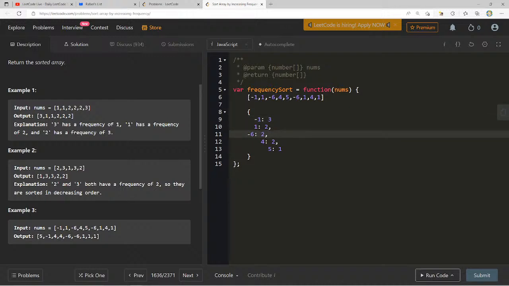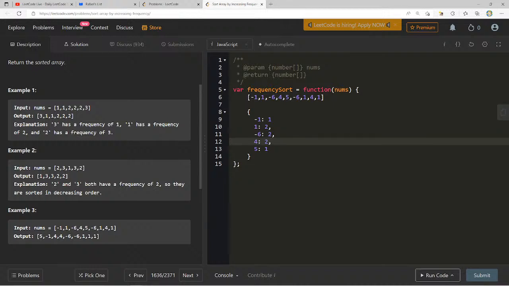Okay, let me line all these up here. Okay, so this should be in order of, okay, so it should be the 5 first, right? These all have the same, and they want it in -1 4. That's the part that I don't get. Why would it be? It should be 5. 5 has 1, but -1 has. Yeah, where did I get that -1 had 1? Okay. 4 has 2.